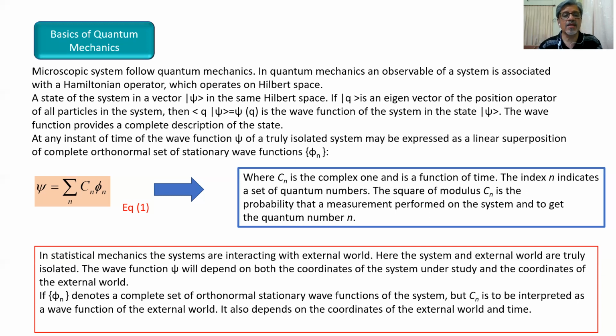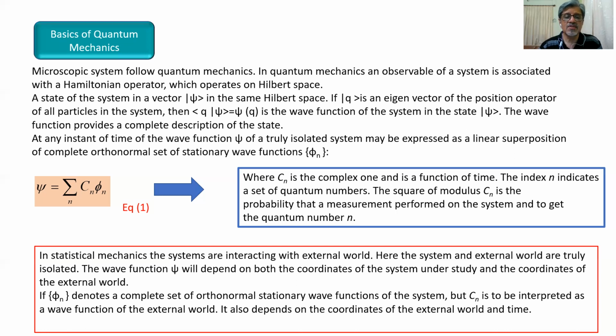In statistical mechanics, the systems are interacting with the external world, as we described in classical statistical mechanics. Up till now, in the first paragraph, we described an isolated system which is not interacting with the external world. But here in statistical mechanics, we consider that the system is interacting with the external world. Here, the system and the external world together are truly isolated.